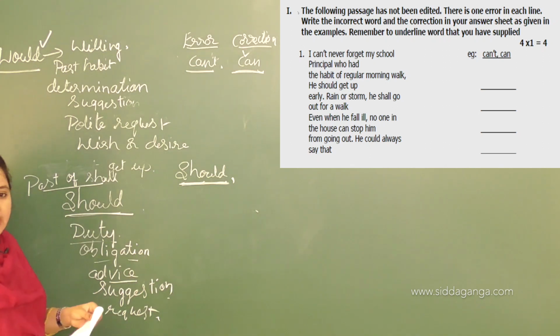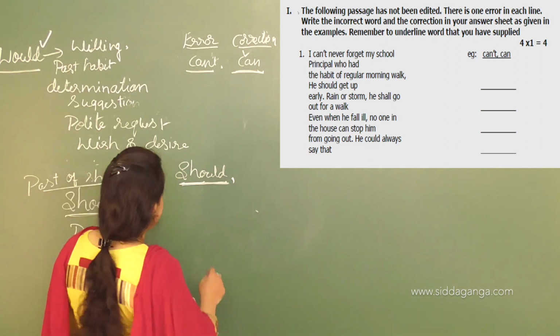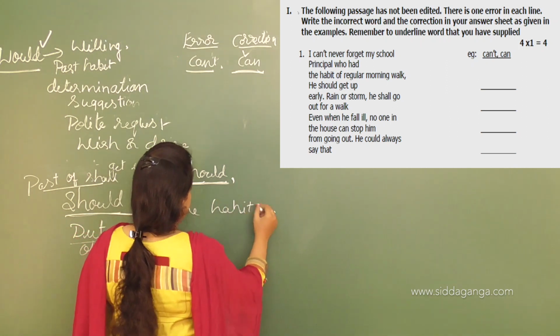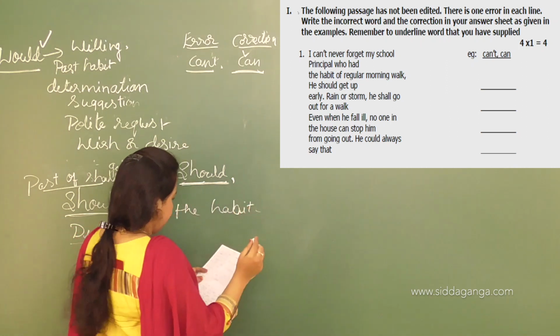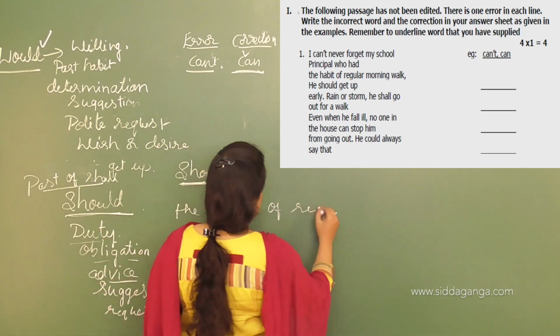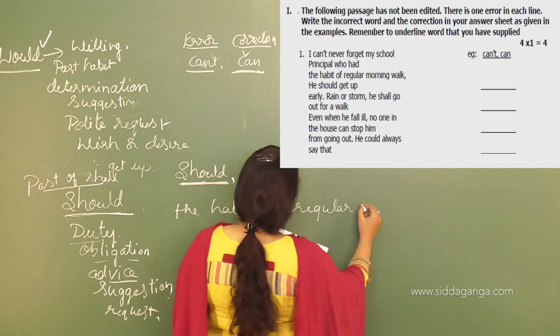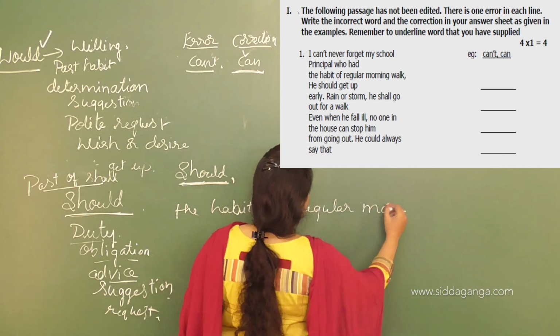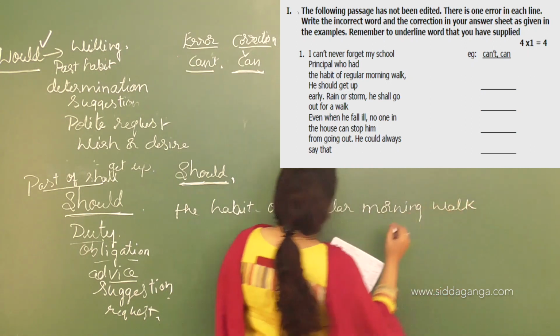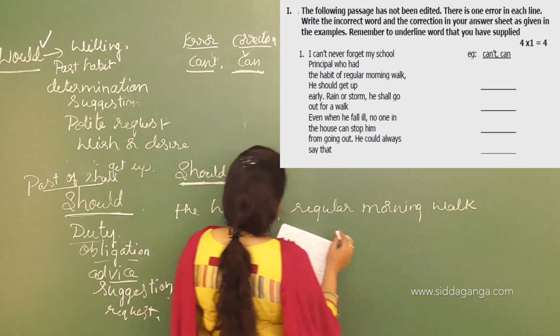Now if I take the question, the habit of regular morning walk, he should get up.